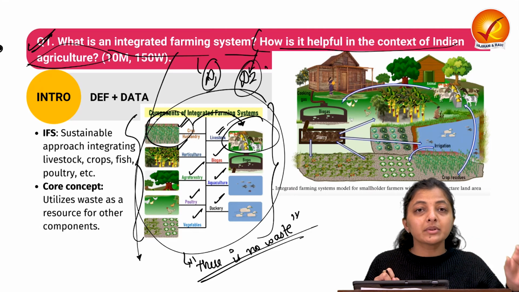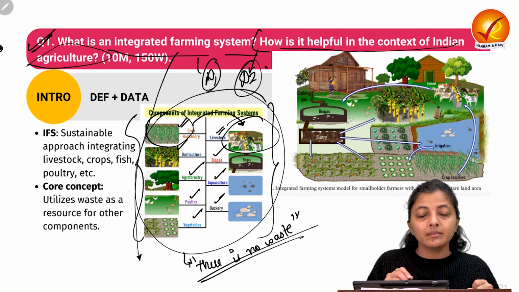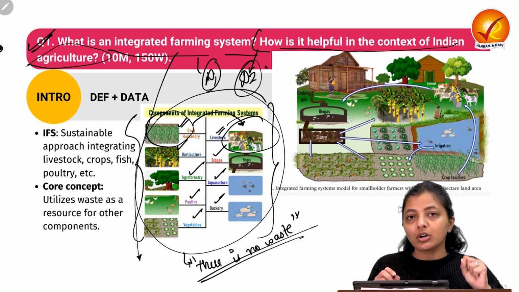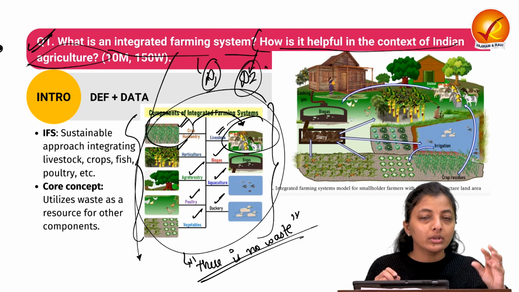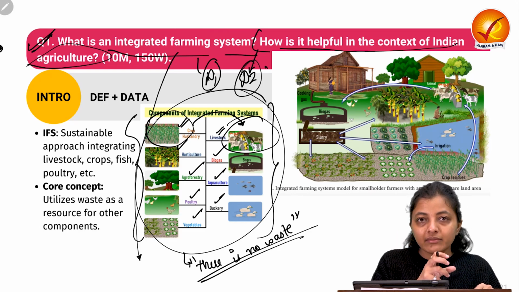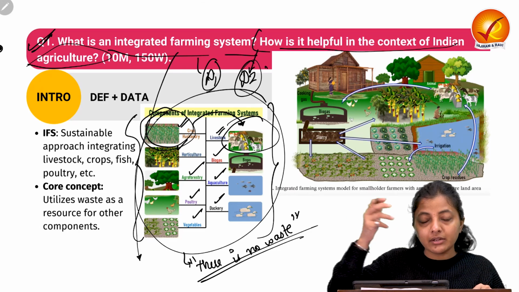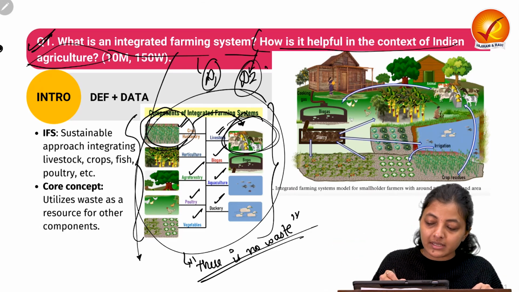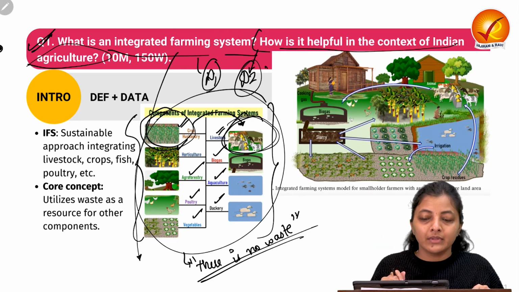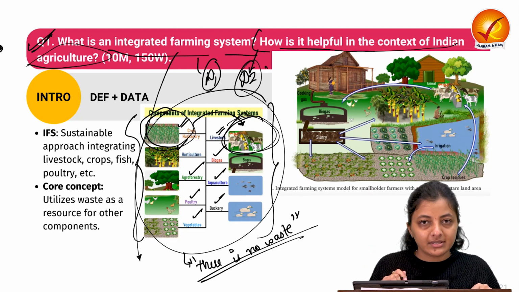Waste is when something is misplaced in the whole system, it is not getting reused, and we cannot make use of it. Then only it is termed as waste. But if we are using the waste from one aspect as the input of the other aspect, then it is not waste. Instead, it is termed as a resource. So this is the integrated farming system.